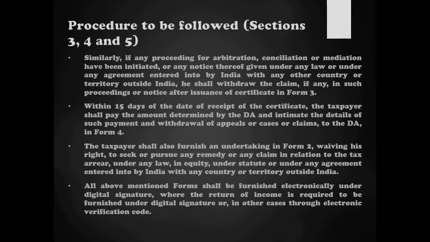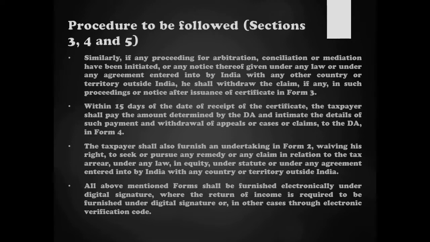So what should be done? First, the declaration in form 1 has to be filed by the taxpayer. Then onwards they become the declarant. Within 15 days of the declarant filing the declaration, the designated authority will determine the amount payable for settlement of this dispute, and then issue a certificate in form number 3 to the declarant.